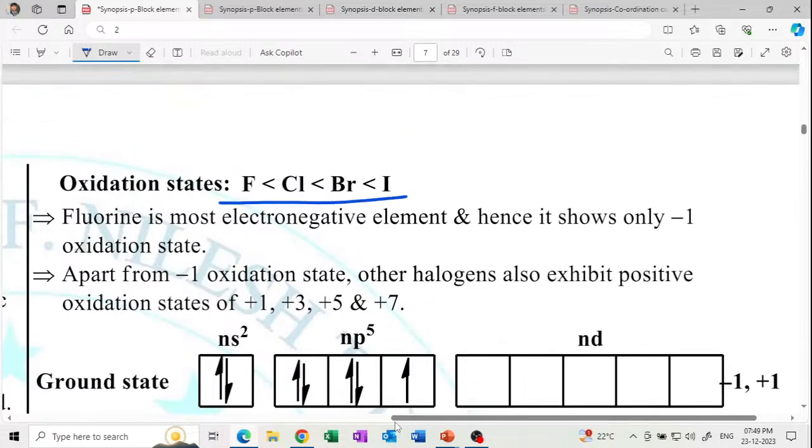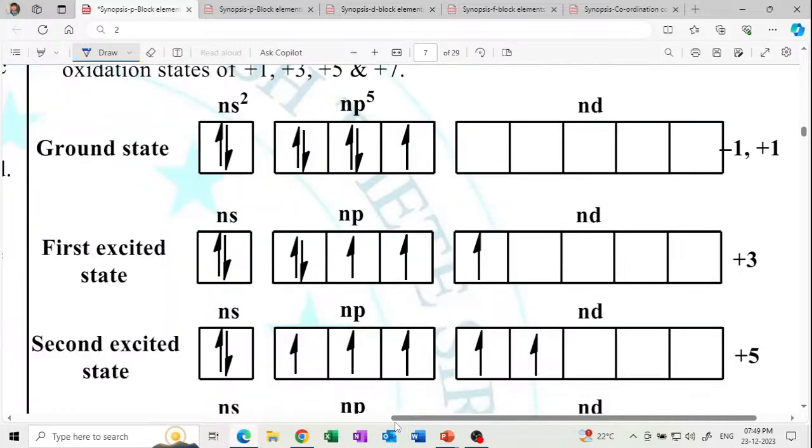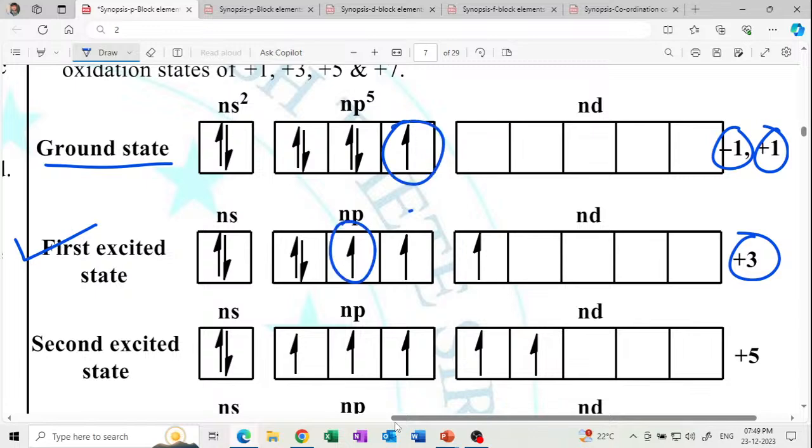Oxidation states. The order of oxidation states, highest for iodine. Okay, in the ground state it shows +1 or -1. Get it? In the first excited state it shows +3 because there are 3 unpaired electrons. 1 unpaired, 3 unpaired. So this is 3 unpaired, that's why +3.